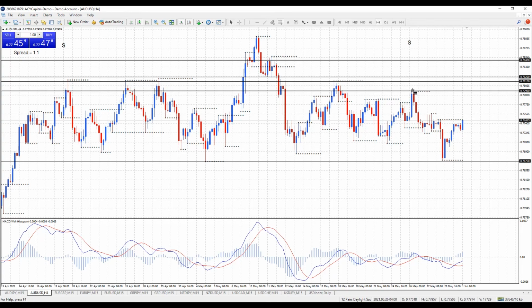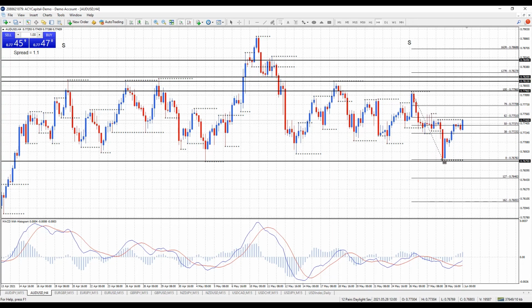I'm going to put a fib in, and this is the high of last week, and we're just moving up within the range of last week. Now on the 4-hour chart, if we do break above this high here, the 4-hour trend is going to turn up in the short term, but we're just retracing back up within the range of last week at the moment. If we do move above here, we will move above last week's high, but we're going to be heading straight into resistance. So at the moment I'm just on the sidelines monitoring what price action is doing ahead of the news items coming out, and then what it does afterwards.